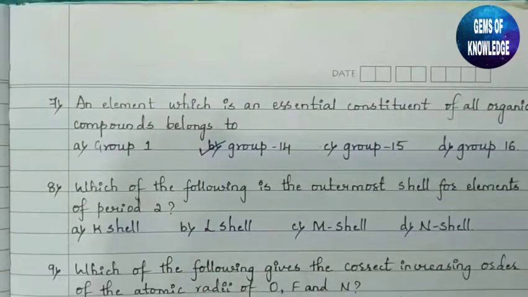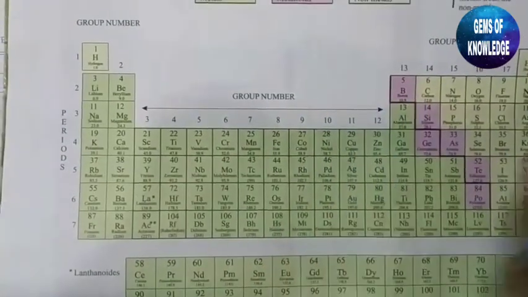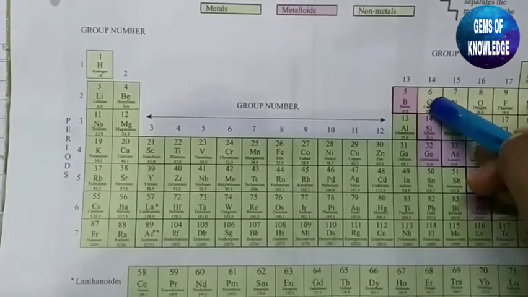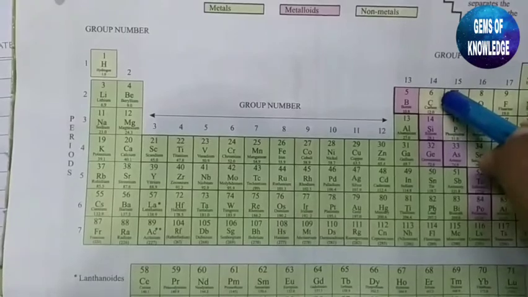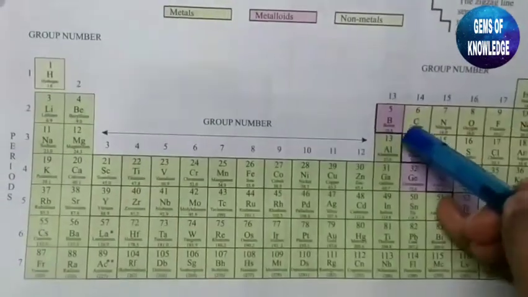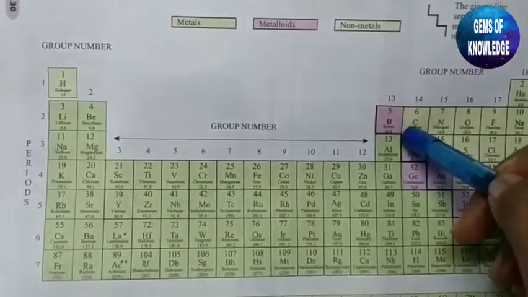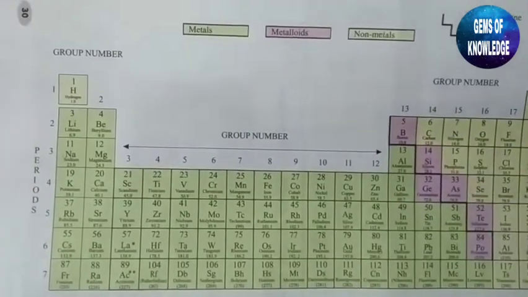It is just because, you can see the periodic table here, this is group 14 and it starts with carbon. And you all should know that carbon is the essential element for organic compounds. So as carbon is very essential for all organic compounds, we can say that it belongs to group 14.